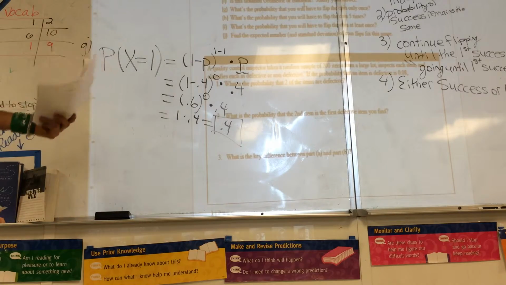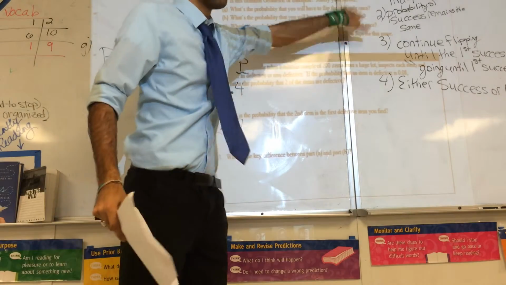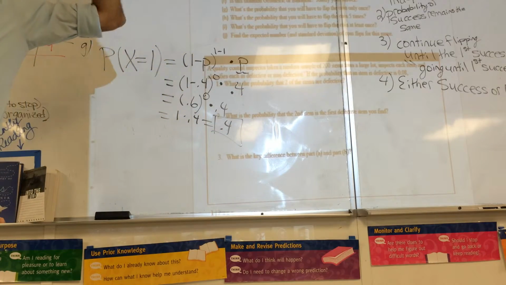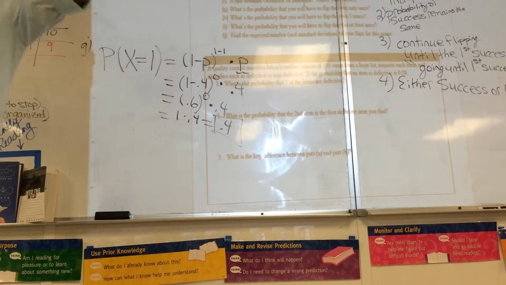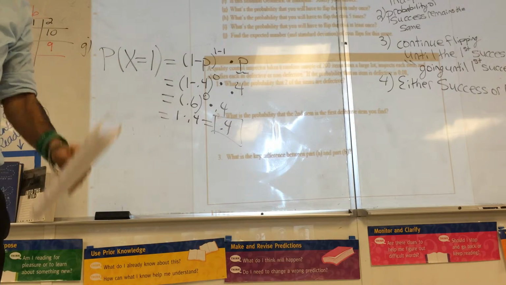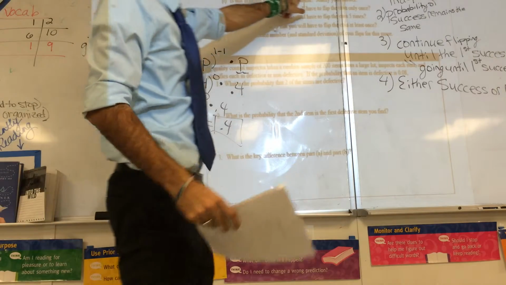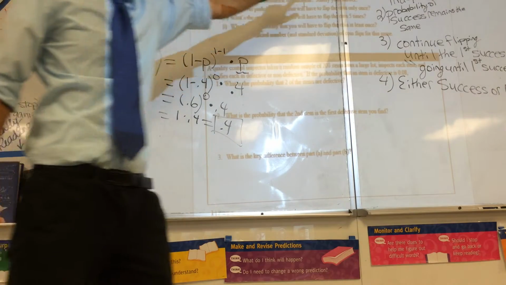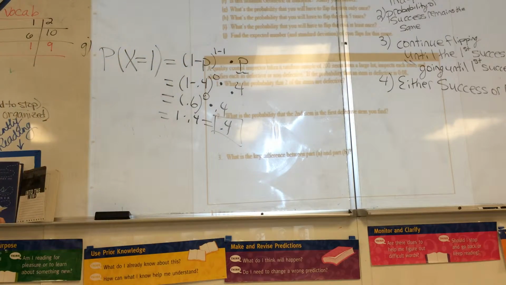So the probability of flipping at least once for a geometric is always 1. You always have to flip at least once. No, you gotta flip it, right? Because it's saying if you play the game, you'll keep flipping. It says in the prompt, Victoria.